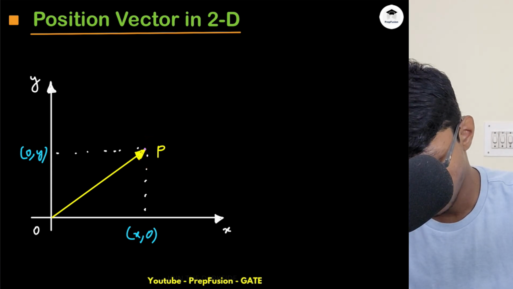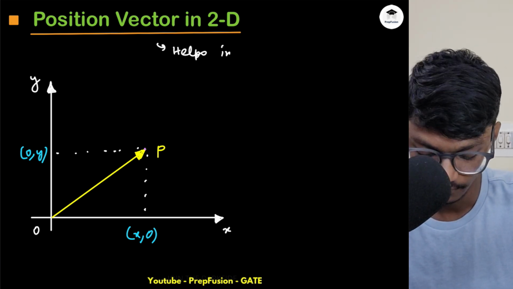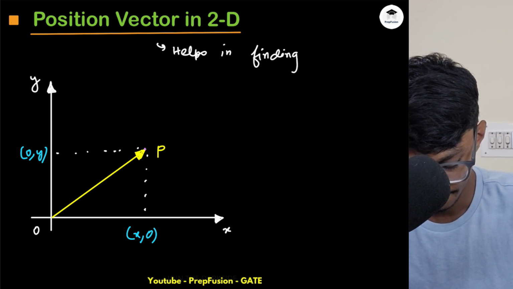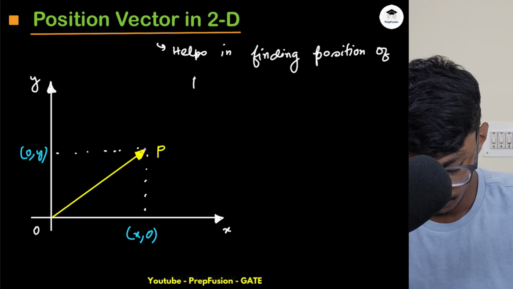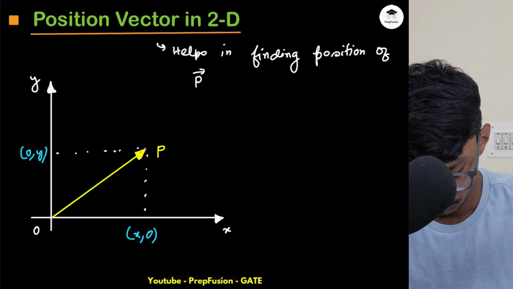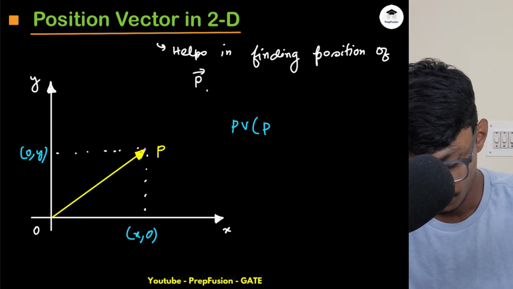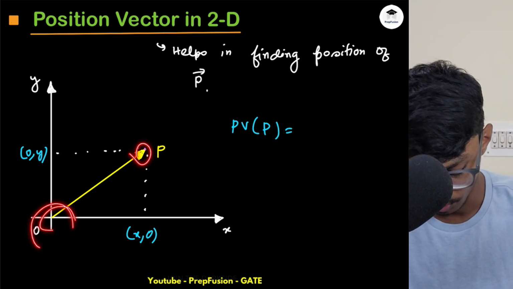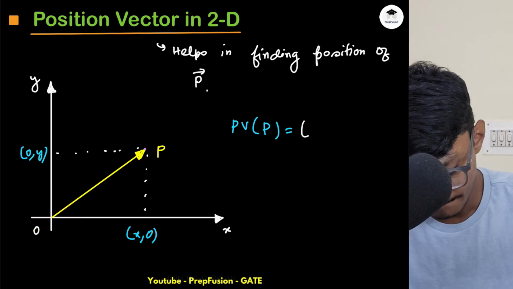Position vector, the name suggests itself, helps us in finding the position of P. Okay, so what will be the position vector of P? It will be simply x2 minus x1. Now as we are computing from the origin, x1 is 0, so it will be simply x minus 0